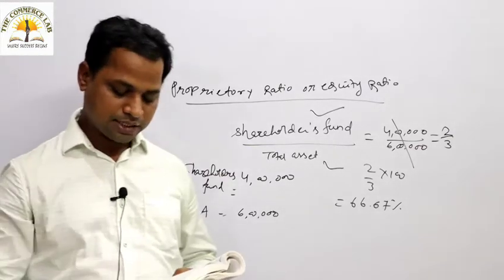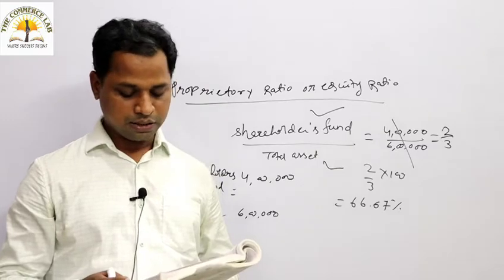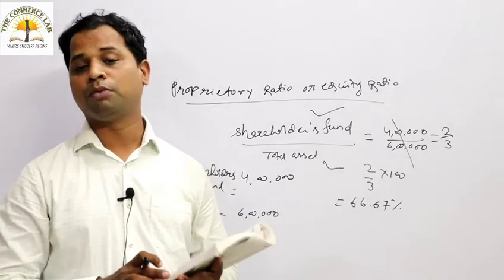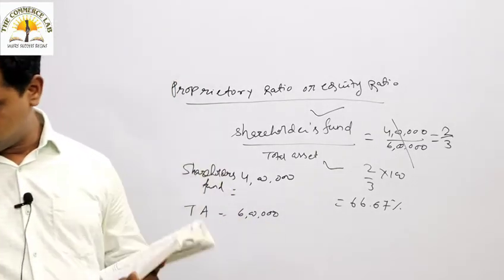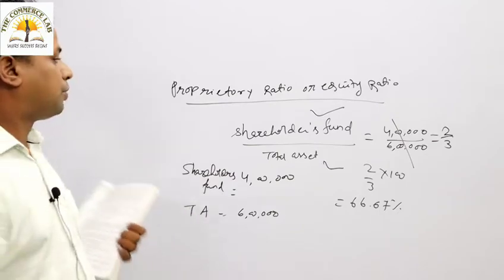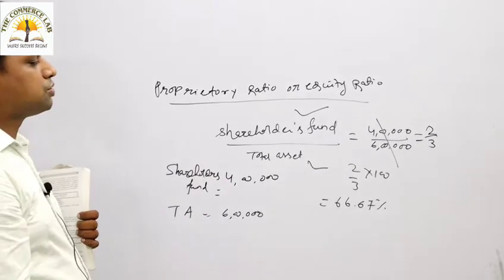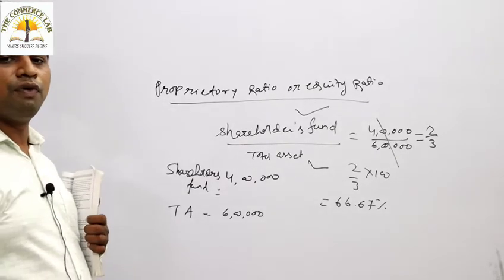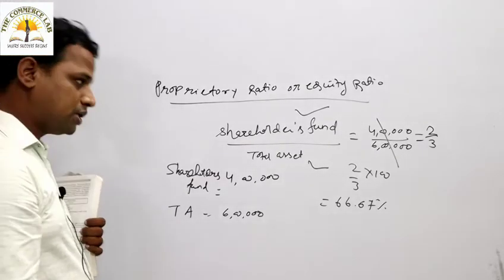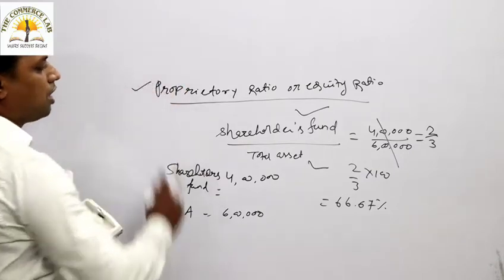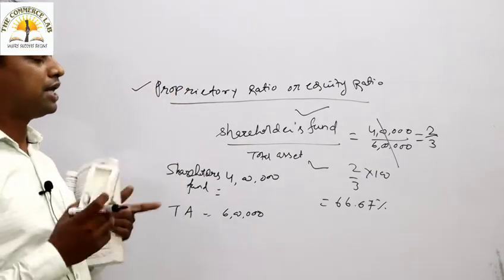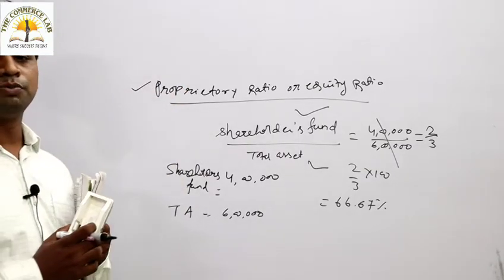So the higher the ratio, the better the long-term solvency of the company. This is known as the proprietary ratio or equity ratio. It is one of the important solvency ratios after the debt equity ratio and funded debt to total capitalization, and this is the third one used to test the long-term solvency position.